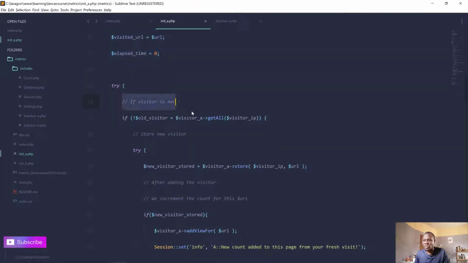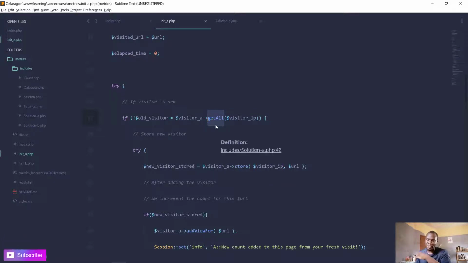Then we try to find out if the visitor is new or not. So we check the data in the visitors table. We try to get all the visitors. So we get every record of that visitor. We are using get all. Remember, one visitor can have his IP address recorded many times, because it is recorded for each one of the URLs he is visiting. So we are trying to see if there's any record at all of that visitor.